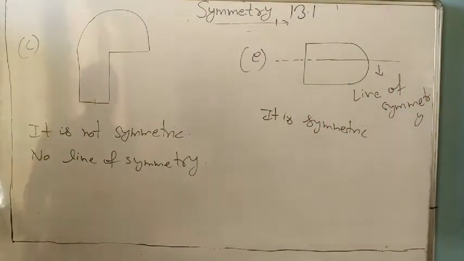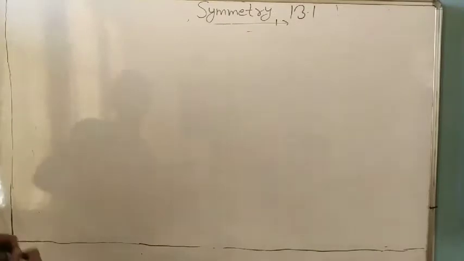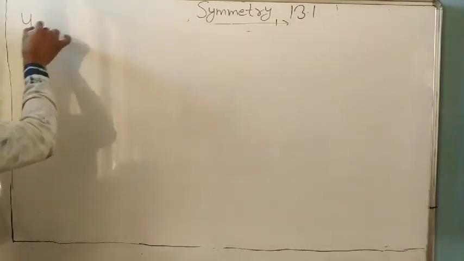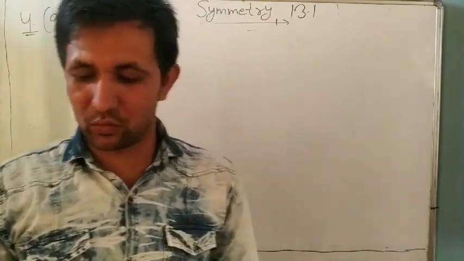Okay. Now next question, question number 4. Very easy questions in this exercise. Copy the following on squared paper.